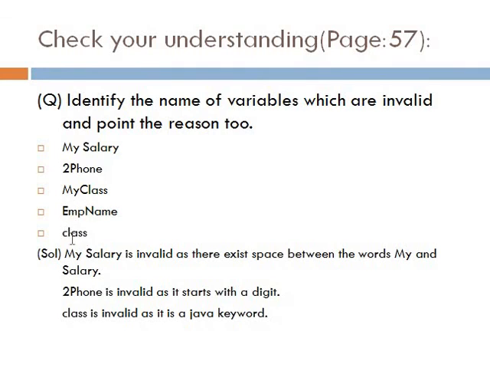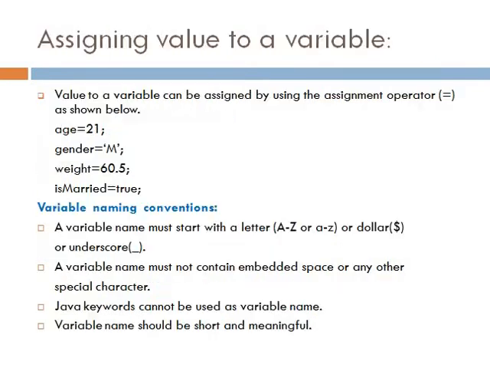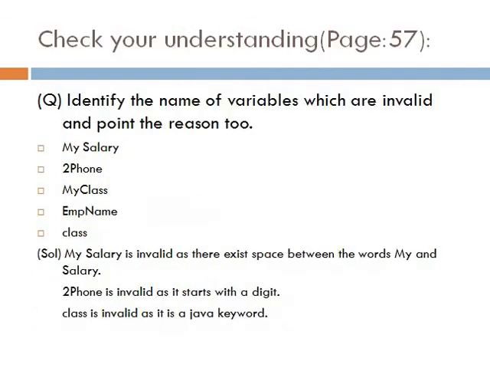Then see the last one, the variable name is class. Now the class is a data type. The class is a user defined data type, and since it's a data type, it's a keyword. Now as per the variable naming conventions, Java keywords cannot be used as a variable name. So as class is a Java keyword, it cannot be used as a variable name.